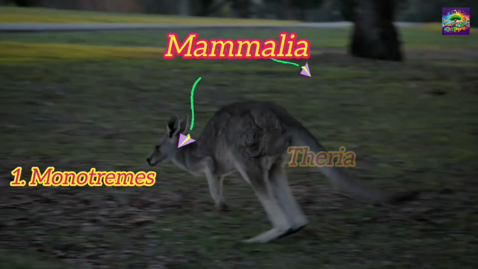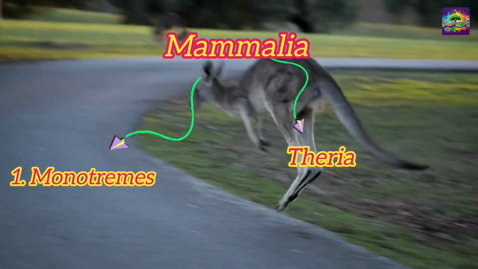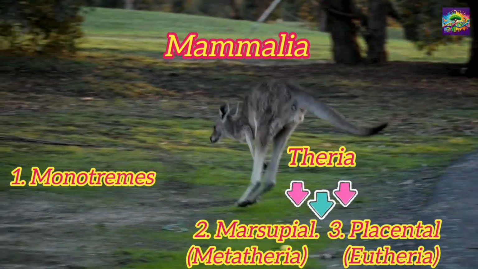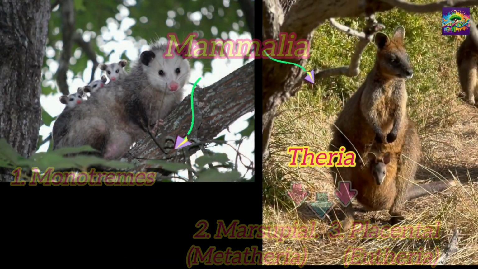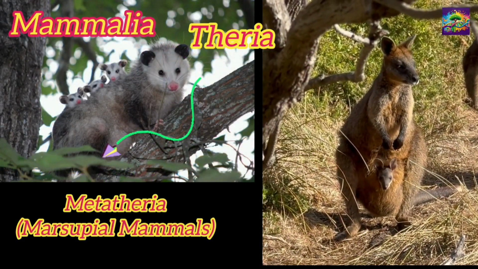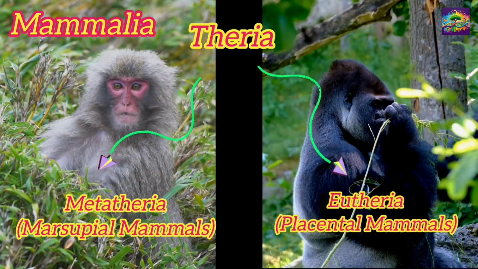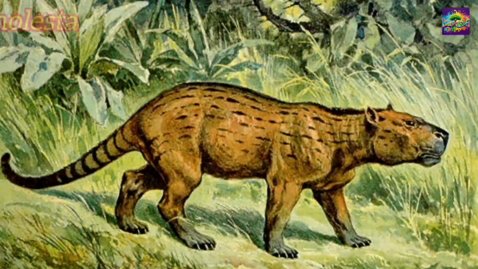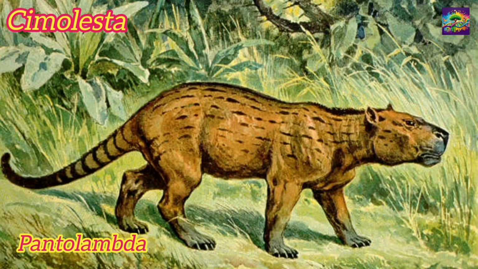2. Theria, which developed into two major branches. Metatheria, which includes marsupials, considered the ancestors of modern animals like kangaroos and possums. Eutheria, which includes placental mammals that were already quite diverse during this period. Similesta was an early group of placental mammals that included insectivores and omnivores.